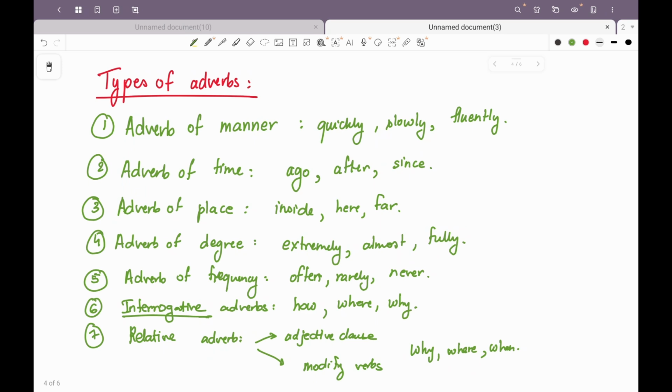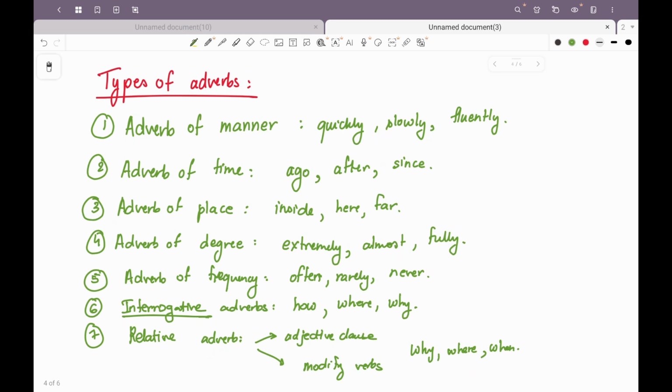Now let us discuss a few rules related to adverbs. First is so or too should not be used without their relative correlatives, that is that and to. For example, he is too intelligent is not correct. He is too stupid to pass an exam, or he is too intelligent to fail an exam. That would be correct. So always the words so and too should be used with that and to.